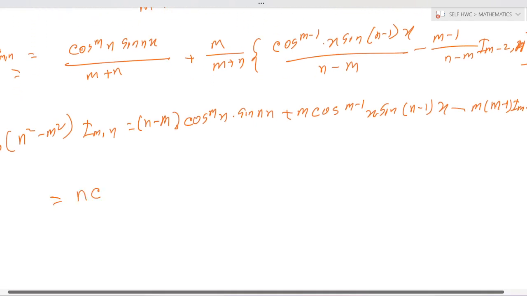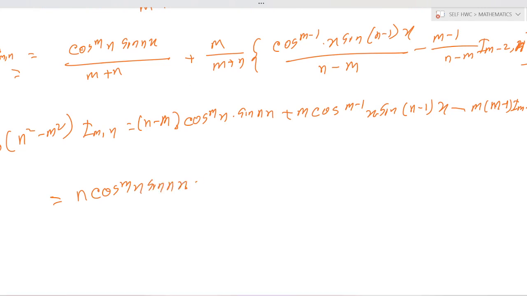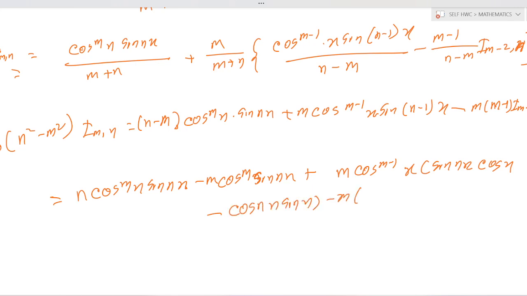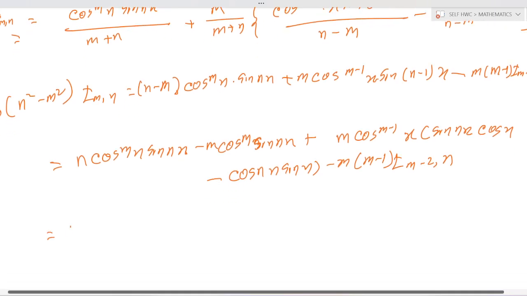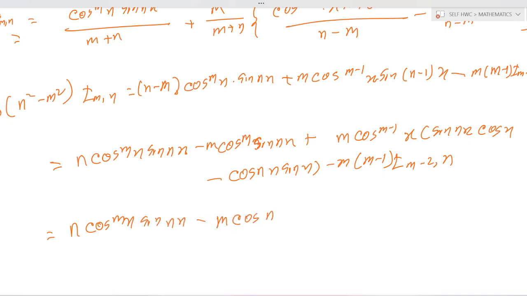Okay, and it is equal to n into cos^m x sin nx minus m into cos^m x sin nx plus m into cos^(m minus 1) x (sin nx cos x minus cos nx sin x) minus m into (m minus 1) I(m minus 2, n), which is equal to n cos^m x sin nx minus m cos nx cos^(m minus 1) x sin x minus m into (m minus 1) into I(m minus 2, n).